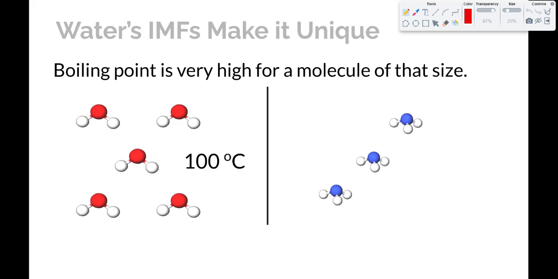Let's talk about water. One of the things about water is that its intermolecular forces make it very unique among substances that are similar to it. For example, its boiling point is extremely high for a molecule of that size. So here's water on the left-hand side. You can see the shape of it, and the size of it is very similar to ammonia, which is NH3. That's on the right-hand side. They're not very different in size.